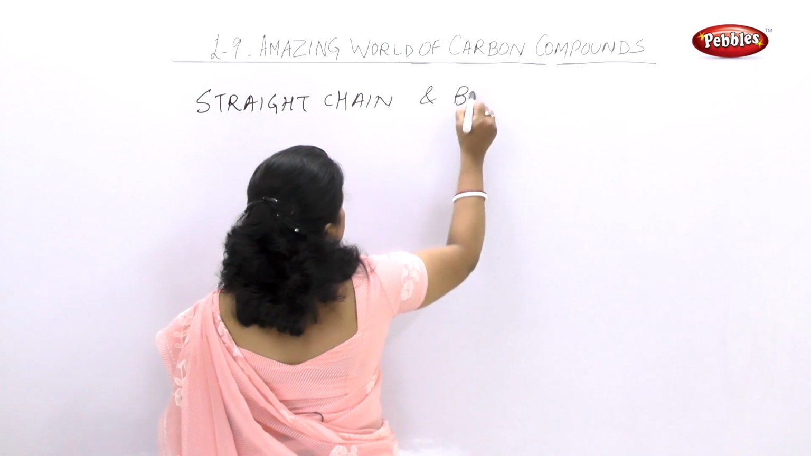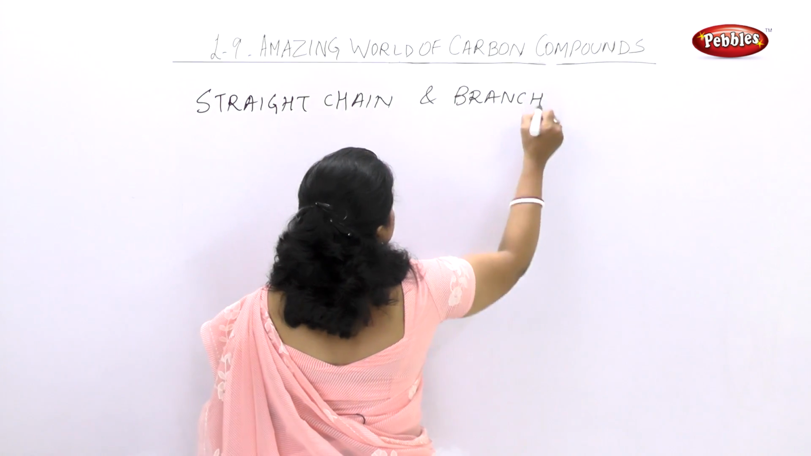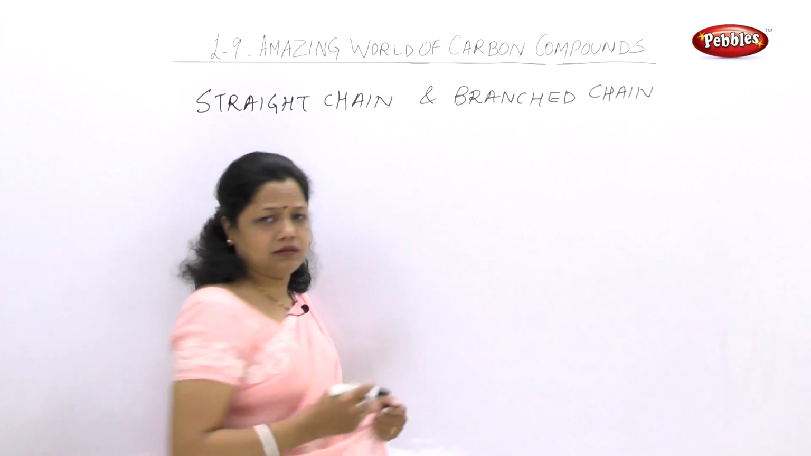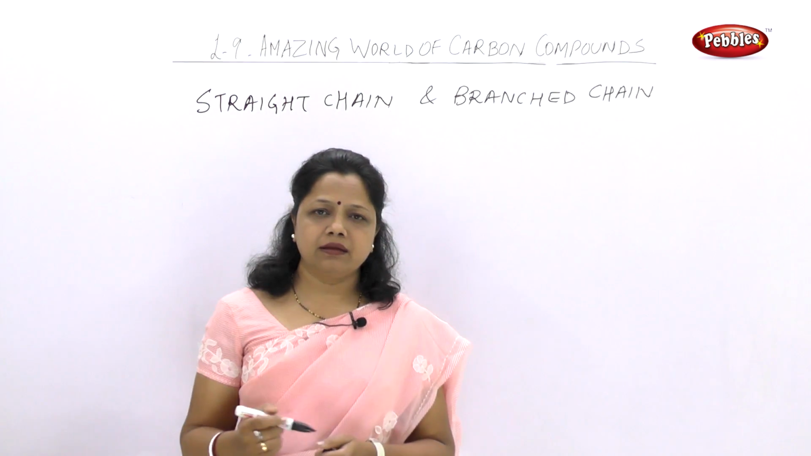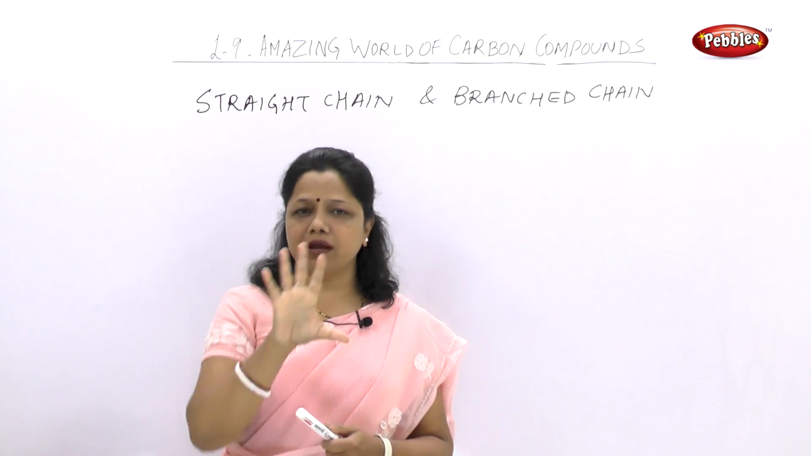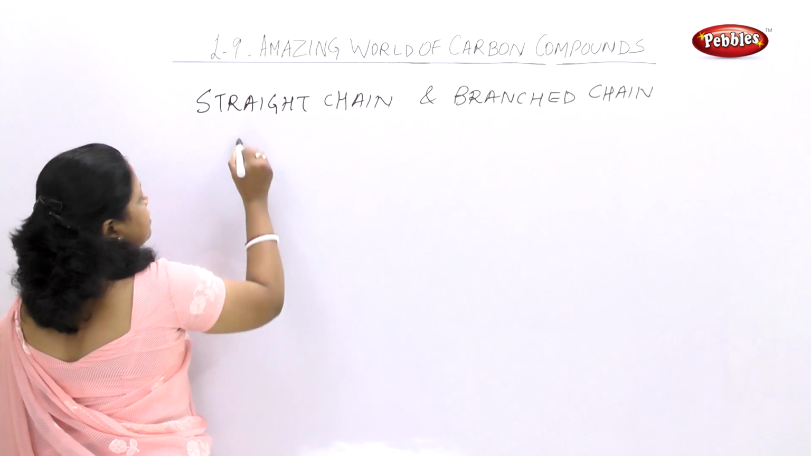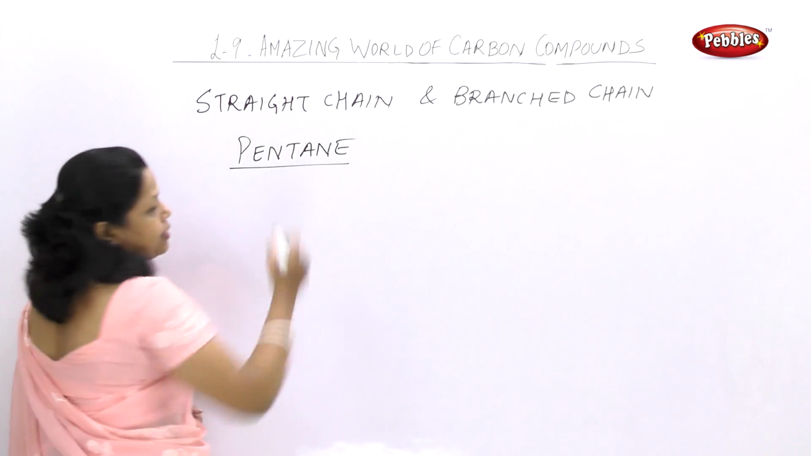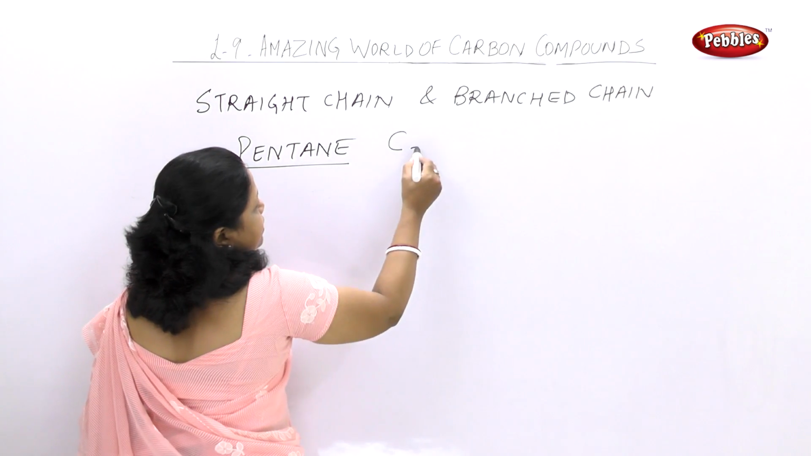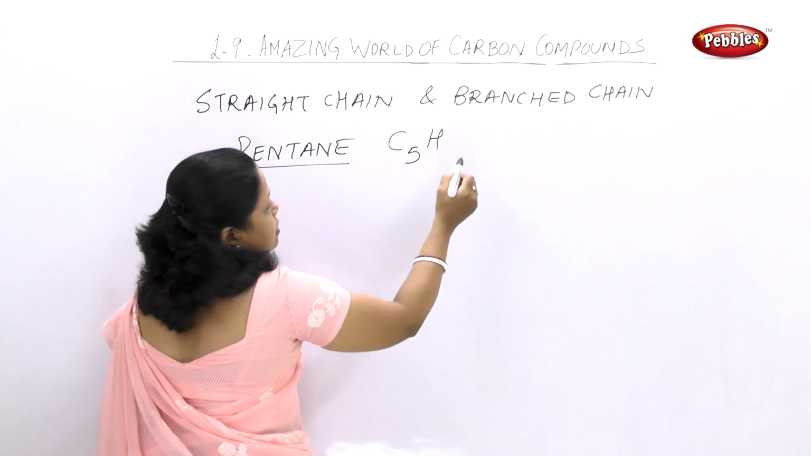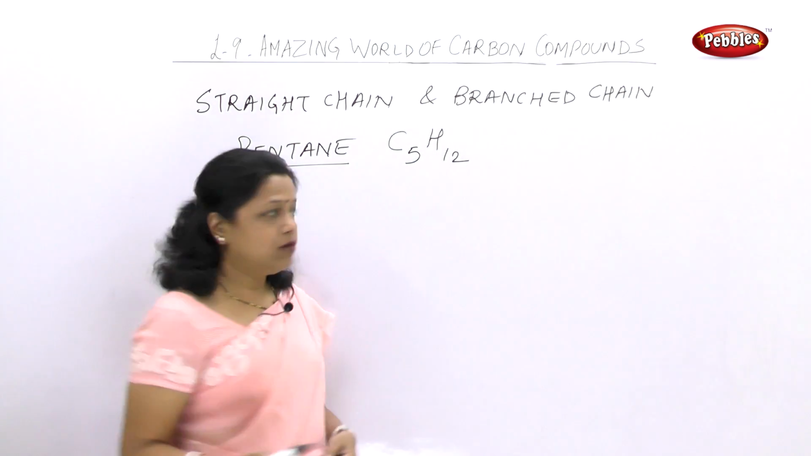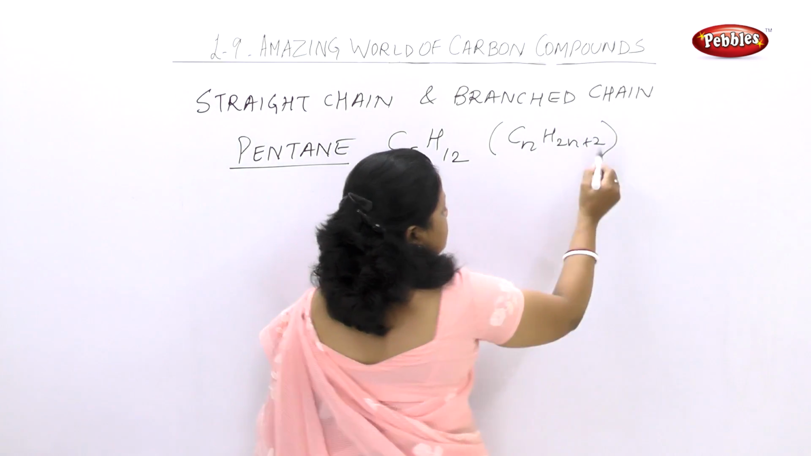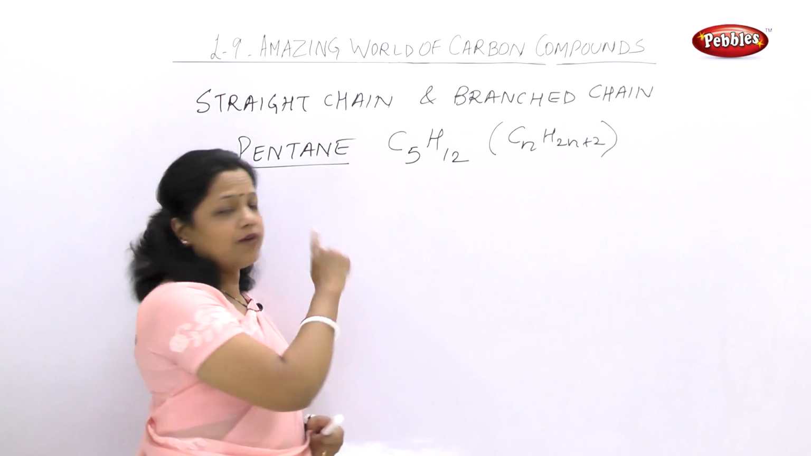Straight chain and branch chain. Now, as the name suggests, what is a straight chain? Take the example of pentane. When I say pentane, that means the carbon atoms are 5 in number. So, if I take 5 carbon atoms, I get the formula C5H12. How? We have used the general formula CnH2n+2. So, the pentane formula is C5H12.